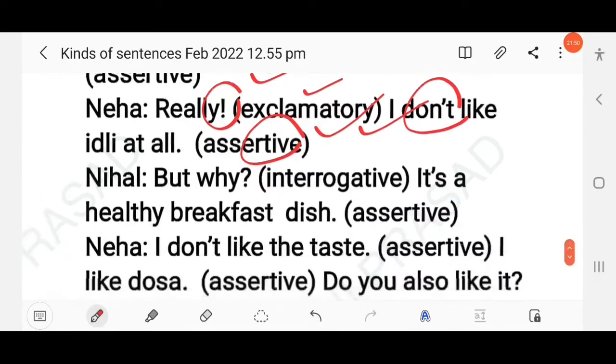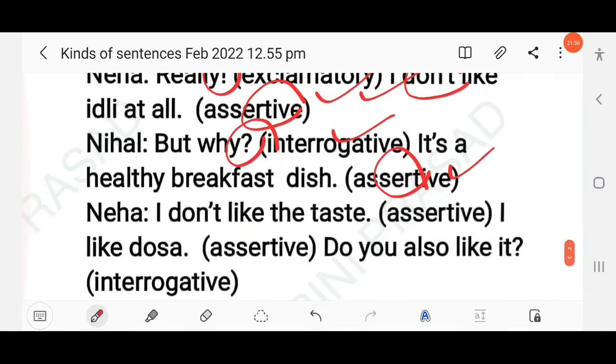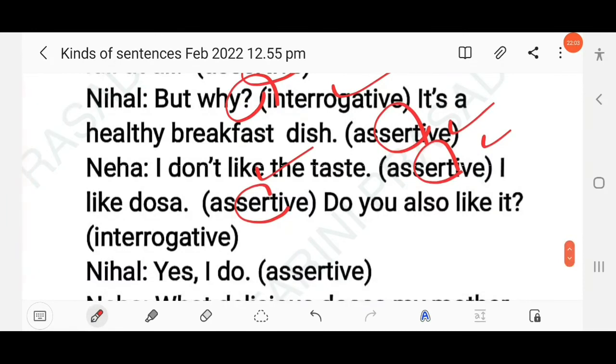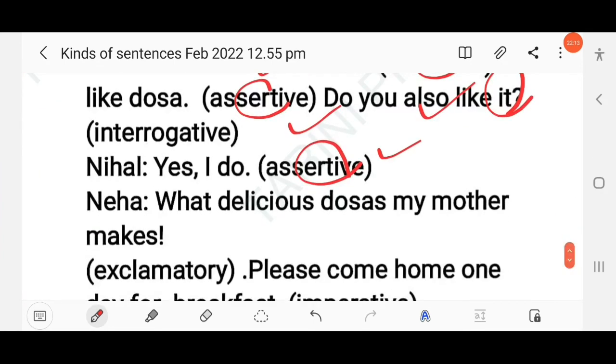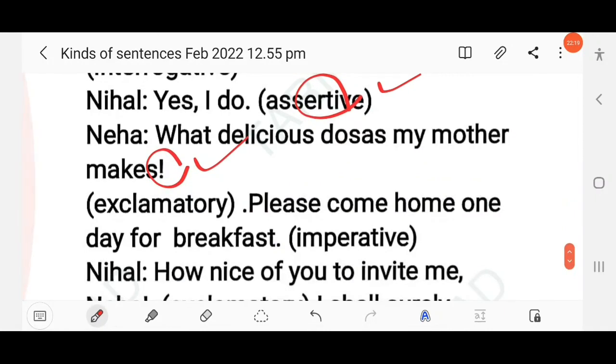Then next here, Nihal, but why? This is interrogative. It's a healthy breakfast, this is an assertive sentence. Nihal, I don't like the taste, this is negative assertive. I like dosa, this is positive assertive. Do you also like it? So this is interrogative, yes-no, right? Nihal, yes, I do, this is positive assertive. Neha, what delicious dosa my mother makes. Yes, so this is an exclamatory sentence.